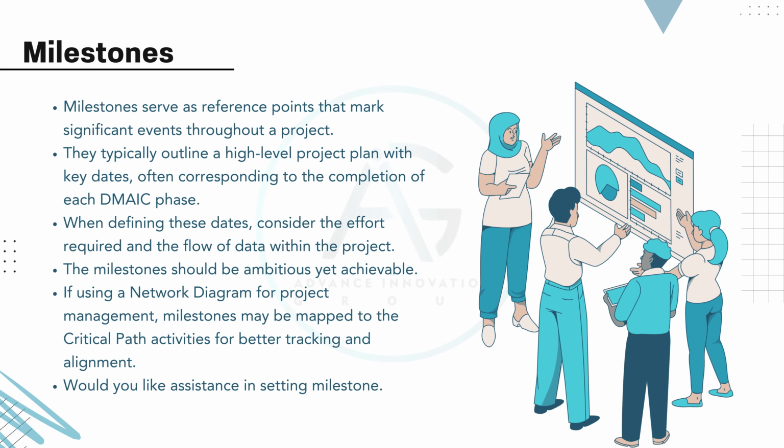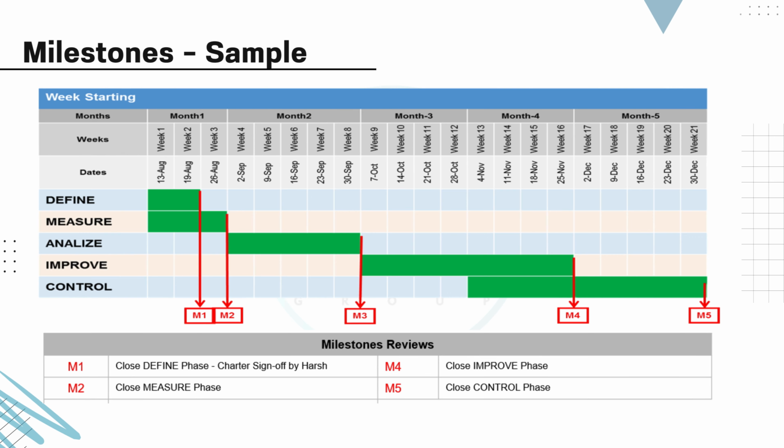This slide presents a sample timeline of project milestones across the DMAEC phases: define, measure, analyze, improve, and control, spanning a 5-month period. Let's walk through it. The green bars represent the duration of each DMAEC phase. Red arrows and labels indicate key milestones or phase gates where formal reviews and approvals occur.